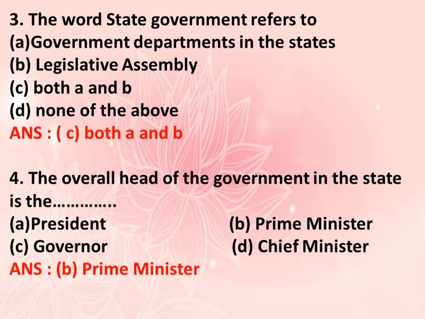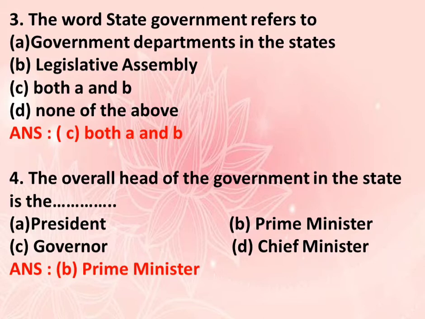Question number 3. The word state government refers to. The options are option A. Government departments in the states, B. Legislative Assembly, C. Both A and B, D. None of the above. The answer is option C. Both A and B.